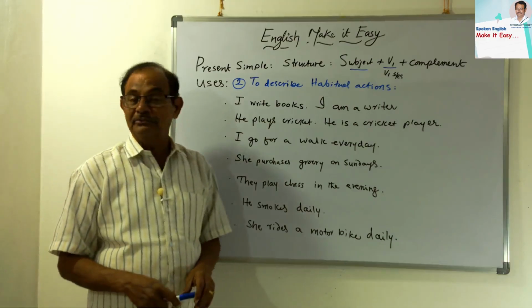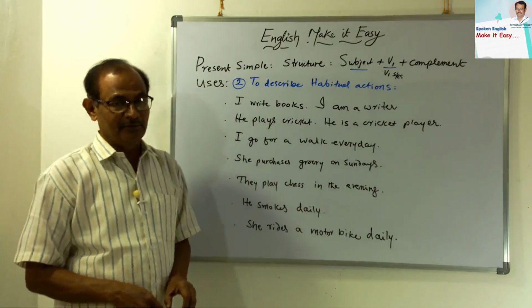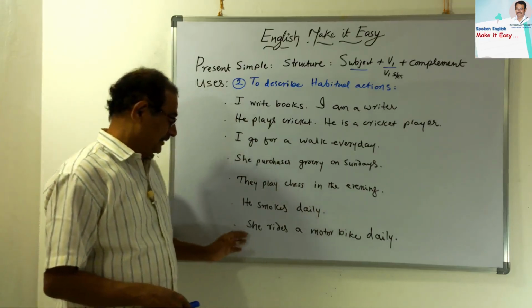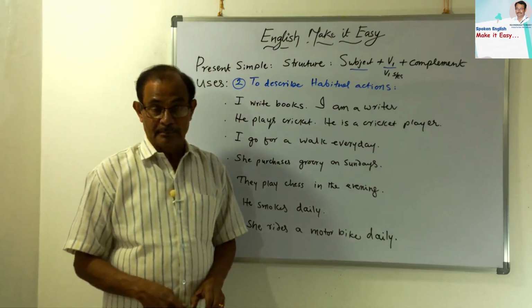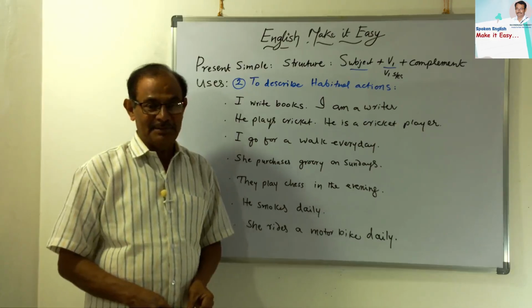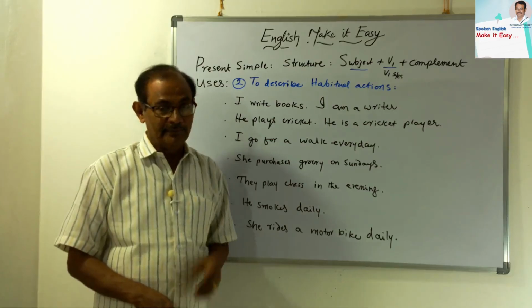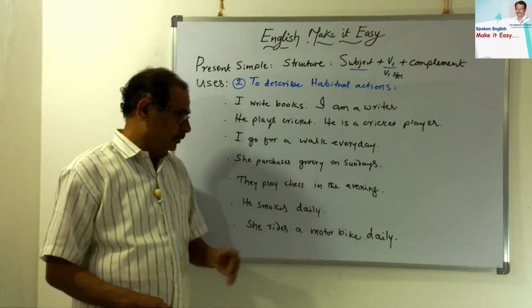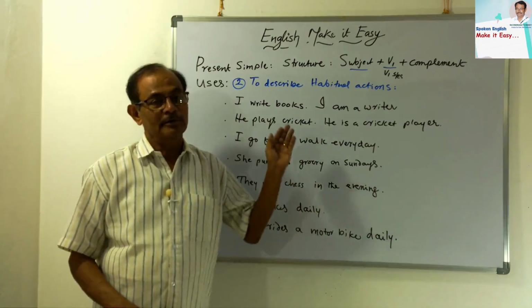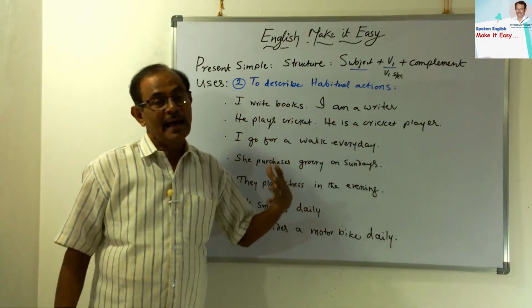But in the evening, they come and gather together and they play chess. He smokes daily. He smokes one cigarette or two cigarettes every day. She rides a motorbike daily. She's a good rider, and she purchased a motorbike, not a scooty, a motorbike. She rides a motorbike daily. So these are all the example sentences to describe the habitual actions.